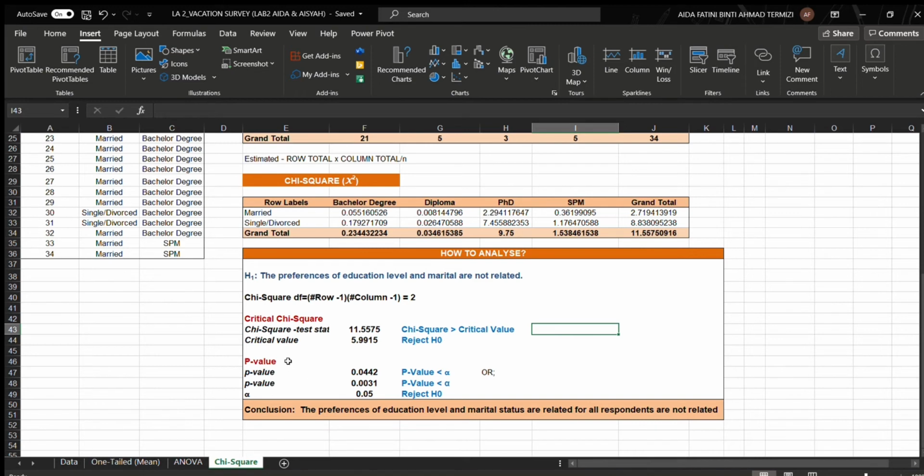And then for the p-value is equal to 0.0442, another one 0.0031, and alpha is 0.05. P-value is lower than alpha, so we need to reject H0. So the conclusion, the preference of education level and marital status are related for all respondents.